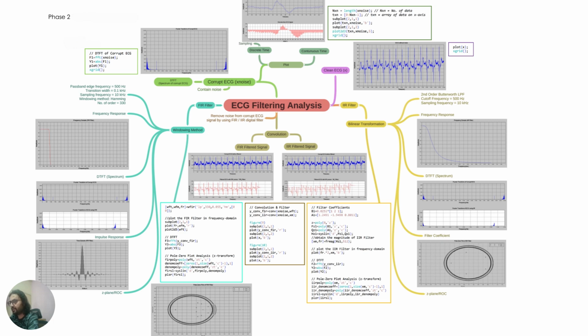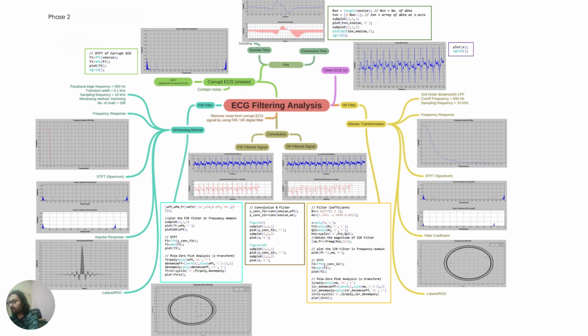DTFT spectrum. The discrete time Fourier transform is used to analyze how the filter suppresses noise in the frequency domain. Convolution: the noisy signal is convolved with the IIR filter coefficients to produce the filtered signal. Pole zero plot, stability check. An IIR filter may have poles, so a pole zero plot is crucial to check stability. The poles should lie inside the unit circle for the filter to be stable.